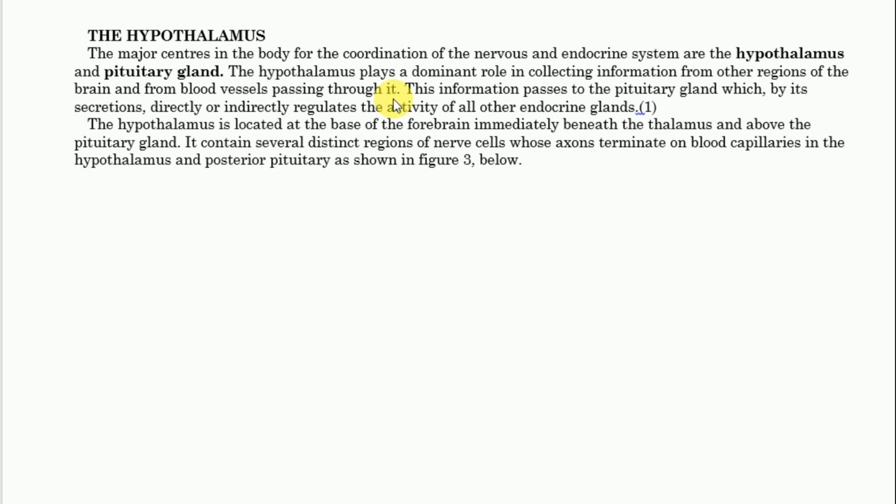We'll discuss some of the aspects here, but some of the aspects we'll discuss them in other topics. This information passes to the pituitary gland, which by its secretion, directly or indirectly, regulates the activities of all other endocrine glands.